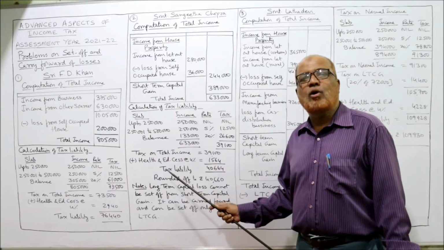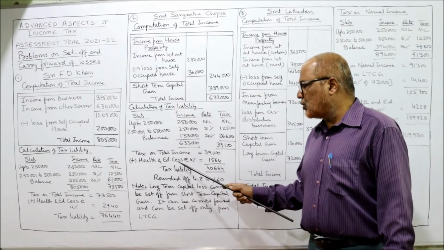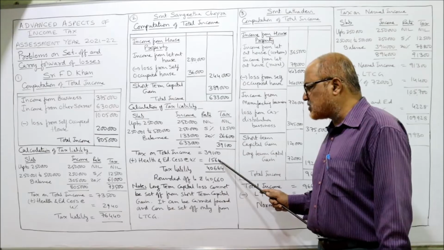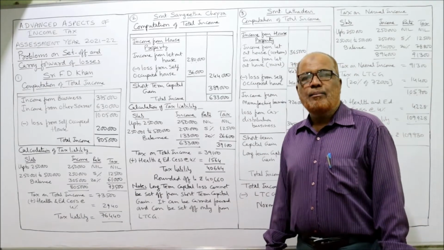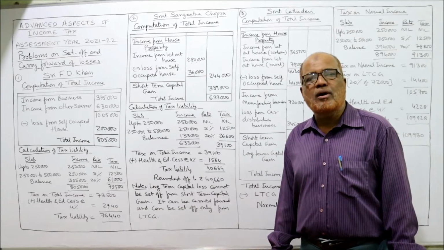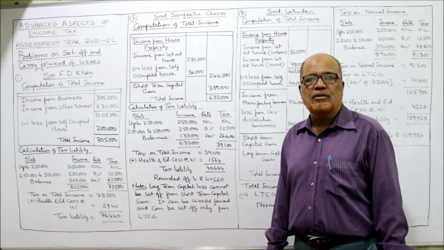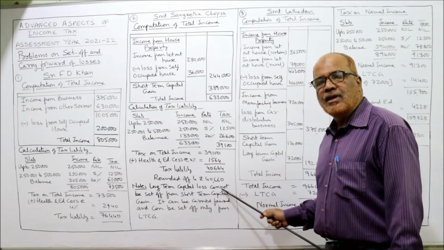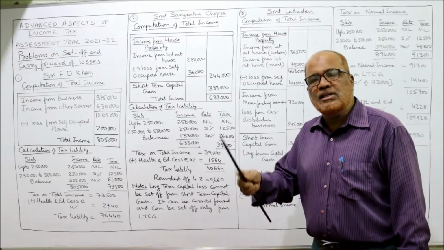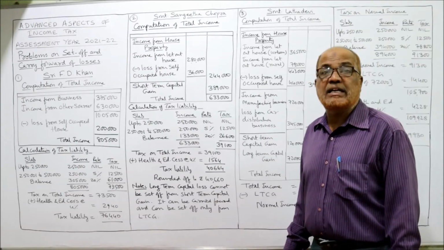To this we add 4% health and education cess. 4% of 39,100 is 1,564. So 40,664. This is the tax liability. But according to the provisions, it should be rounded off to the nearest 10 rupees. The last digits are 64, so we make it 60. If it is 65 or more than 65, we would have taken 70.